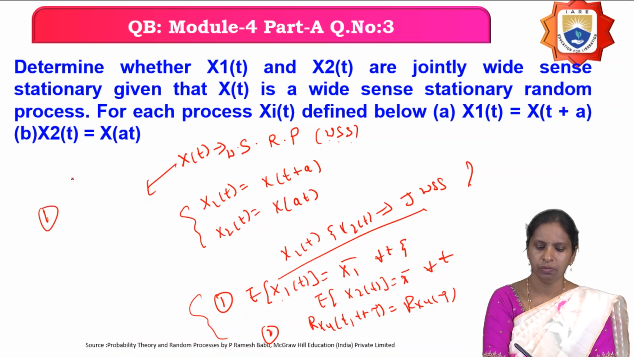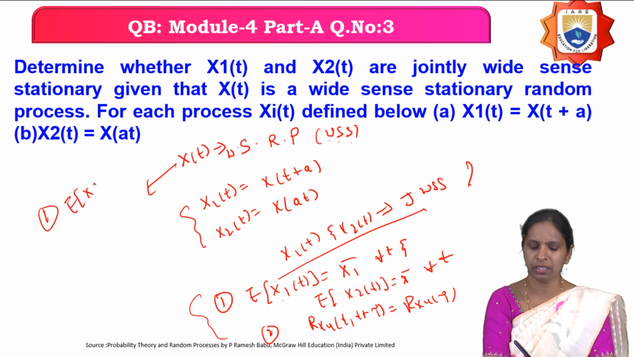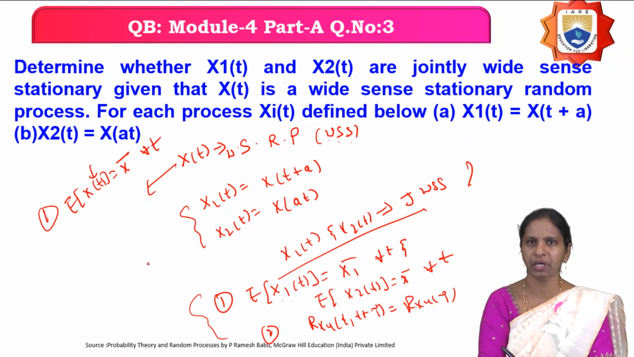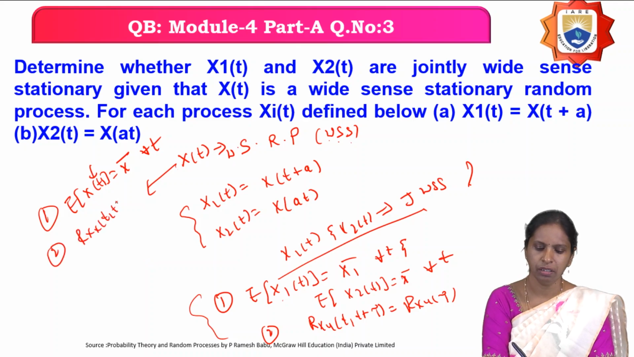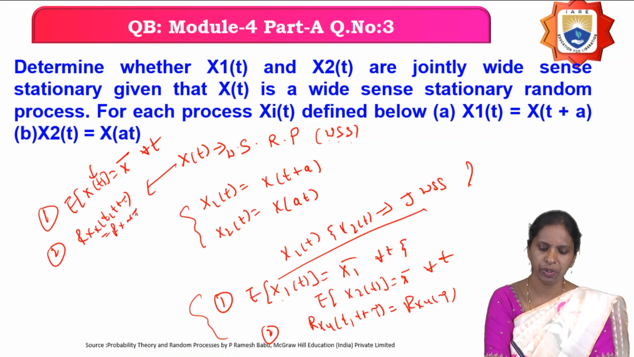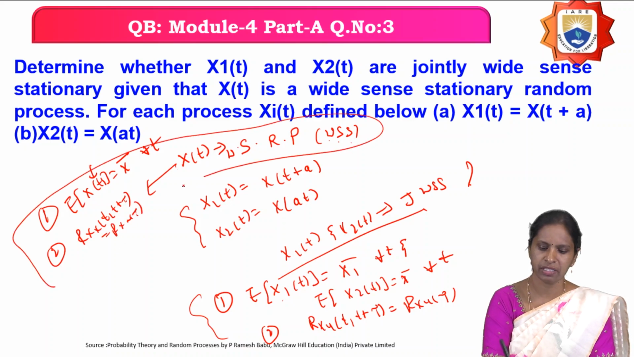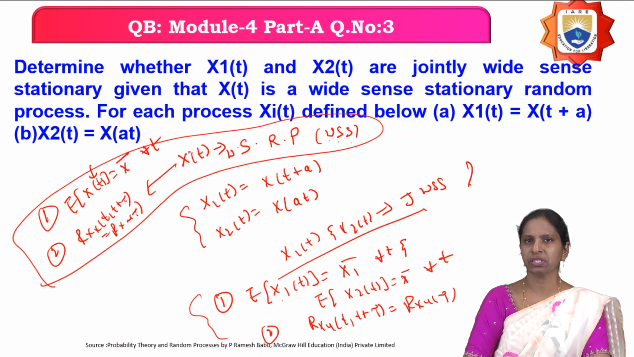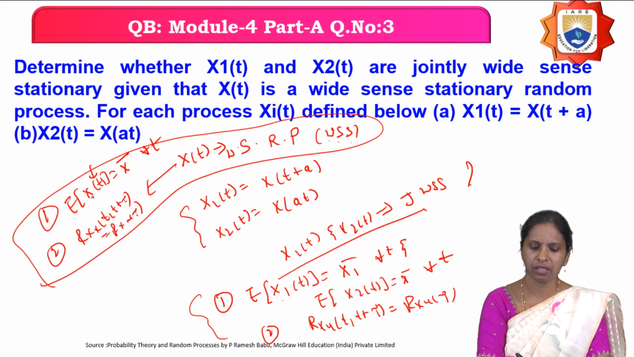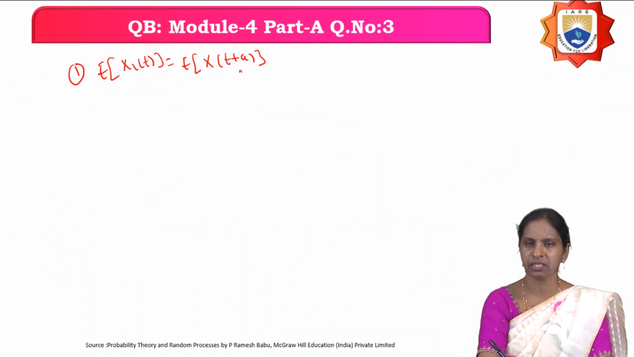It means it is satisfying two conditions. Nothing but the mean of the random process is constant for all the values of t. T may be anything but its mean is constant. And the second one is the autocorrelation function is a function of only the time difference. So these two conditions are satisfied because they are given that the random process x of t is wide sense stationary. Therefore, the expectation of x of t plus a is also a constant, nothing but x bar. So it is constant for all the values of t.